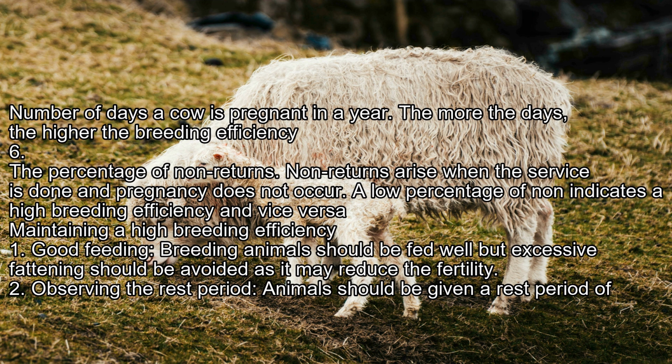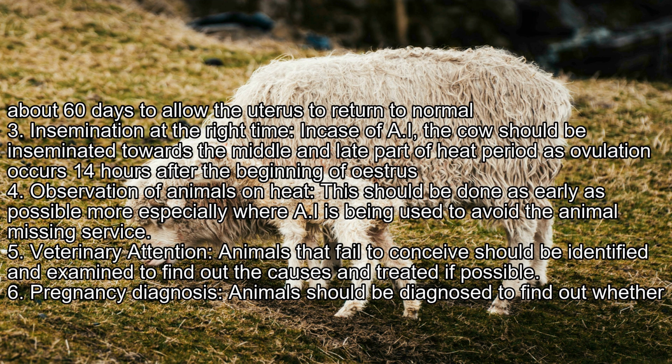Maintaining a high breeding efficiency. 1. Good feeding. Breeding animals should be fed well but excessive fattening should be avoided as it may reduce fertility. 2. Observing the rest period. Animals should be given a rest period of about 60 days to allow the uterus to return to normal. 3. Insemination at the right time.